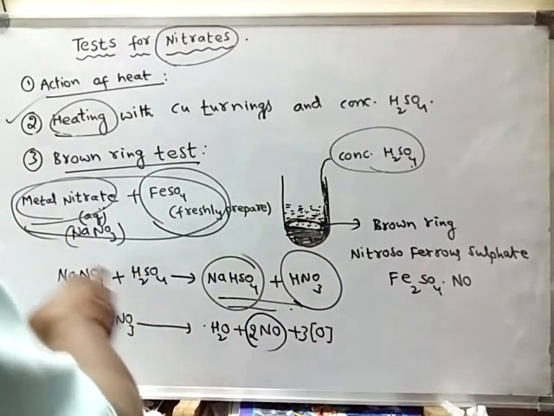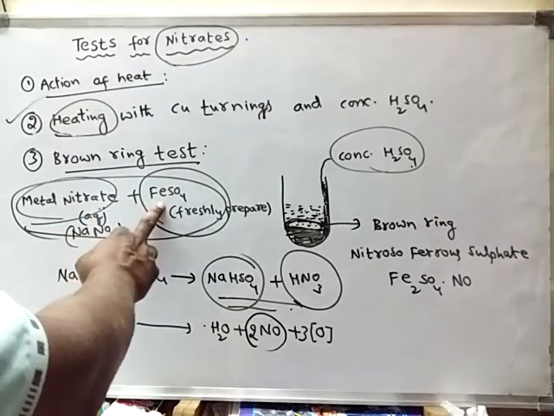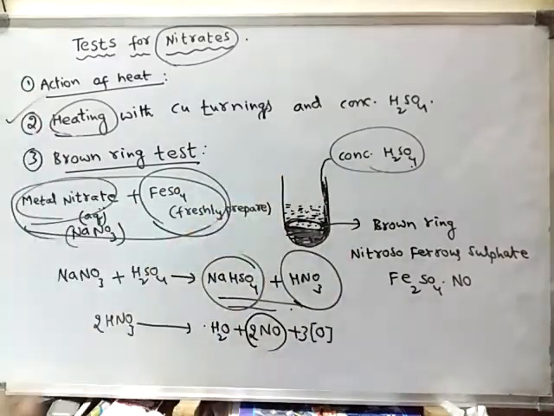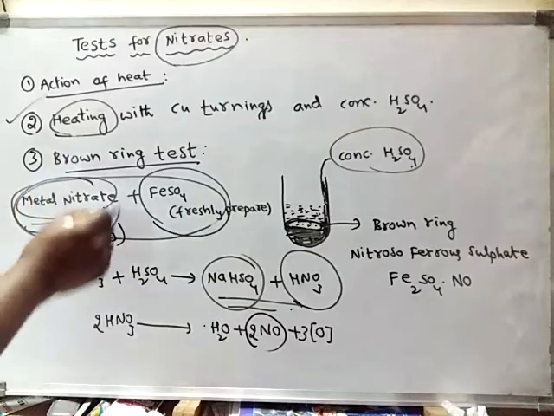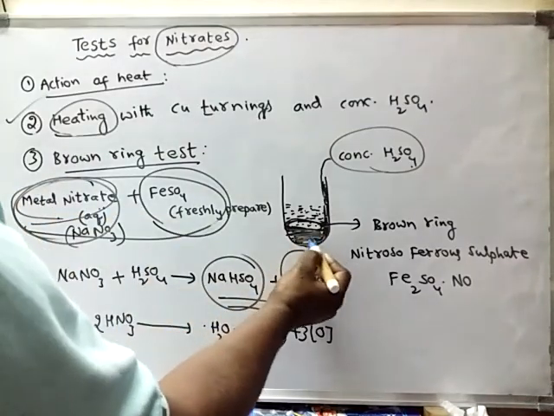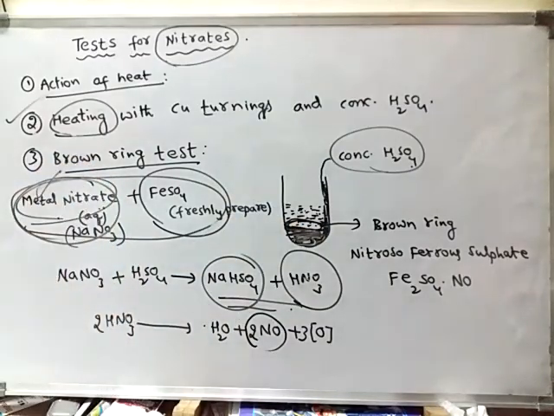When we add the substance to freshly prepared ferrous sulfate and concentrated sulfuric acid, the formation of a brown ring indicates that the substance initially added is a metal nitrate. In this way, these are the tests which help us to identify nitrates. With this, this lesson is finished.